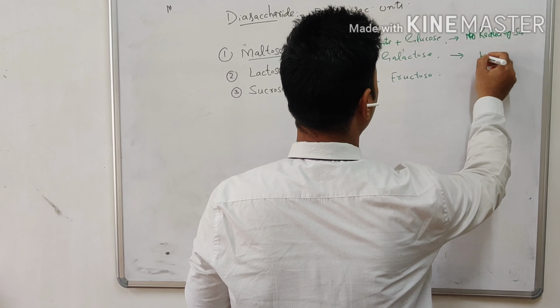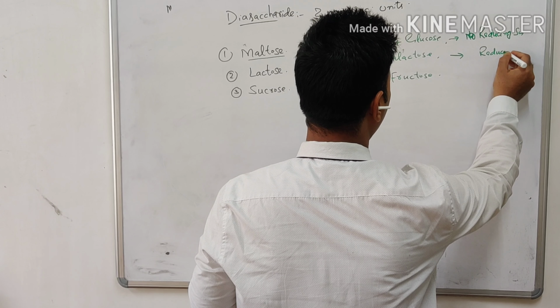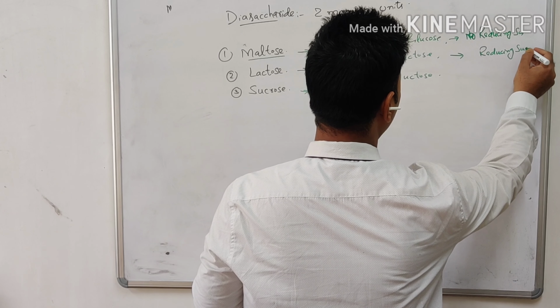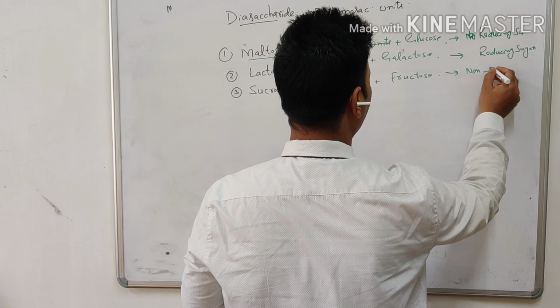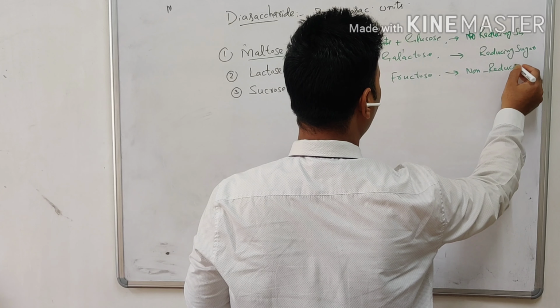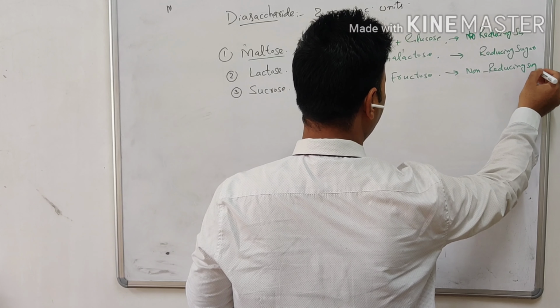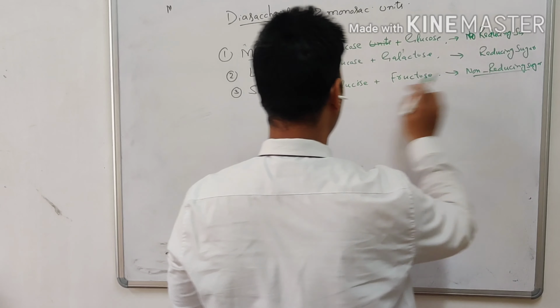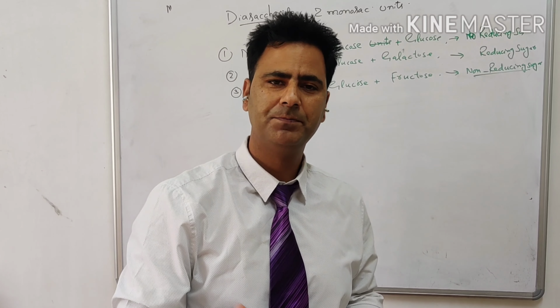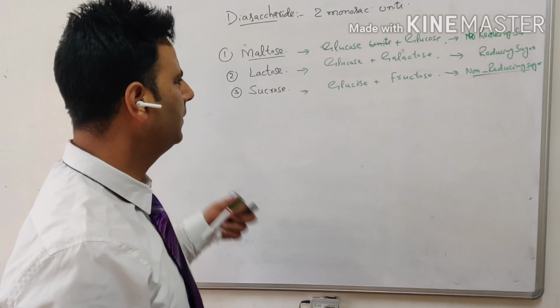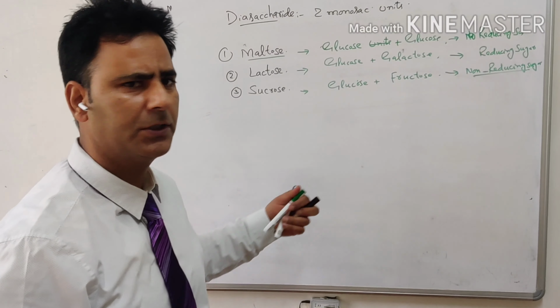Similarly, lactose is also a reducing sugar. And third, sucrose is a non-reducing sugar, which indicates that the anomeric carbon in sucrose is not free. We will see this when we draw the structures. Let's take them one by one.